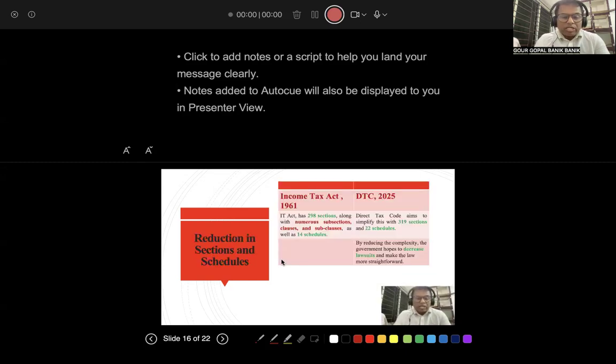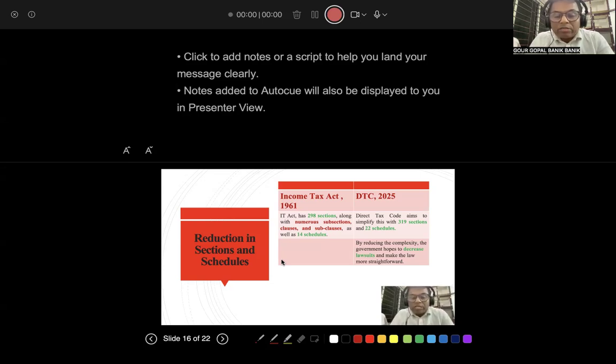The reduction in sections and schedules. In the Income Tax Act 1961, there are 298 sections and 14 schedules, and in addition, numerous subsections, clauses and sub-clauses. So it is a very complex bundle of rules, sub-clauses and sections in the Income Tax Act 1961. But in DTC, it will be 319 sections and 22 schedules. Of course, these are increasing, but subsections, sub-clauses and clauses will be very much minimized, and may not be there in a significant way.